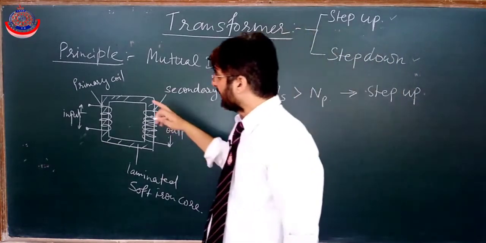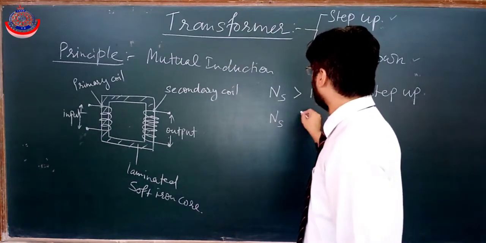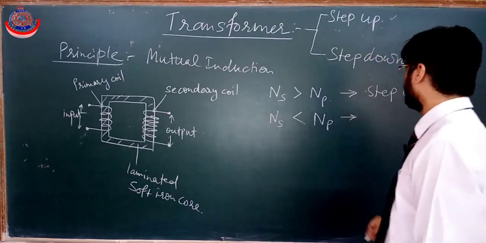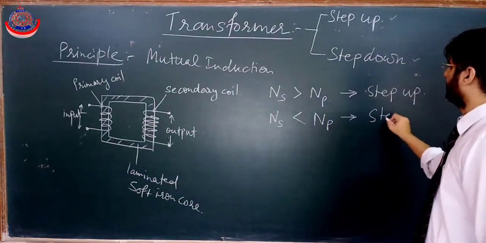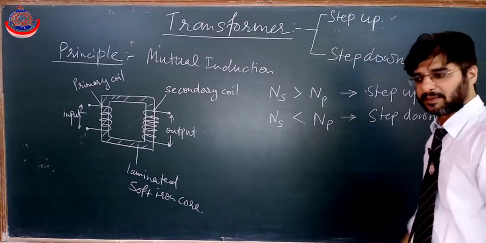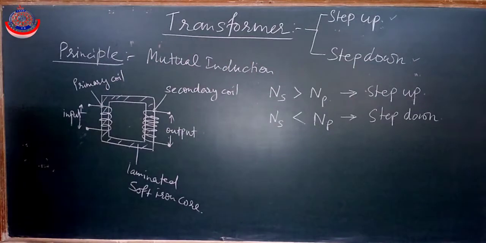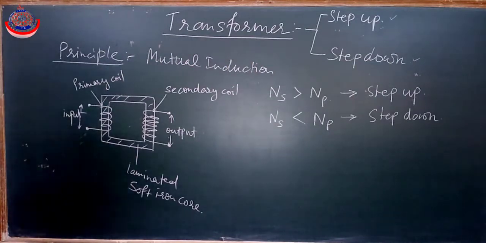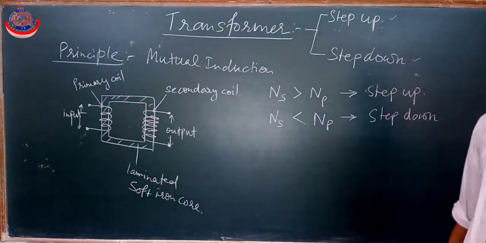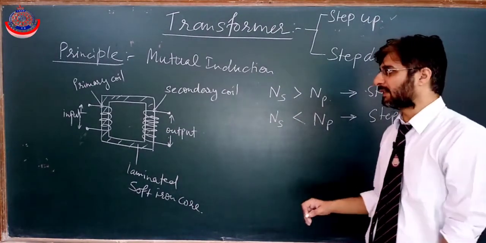And if the number of turns in the secondary coil is lesser than the number of turns in the primary coil, then that transformer will be a step down transformer. Fine. So two types of transformers are there, step up and step down. These numbers of turns will decide whether the transformer is step up or step down.